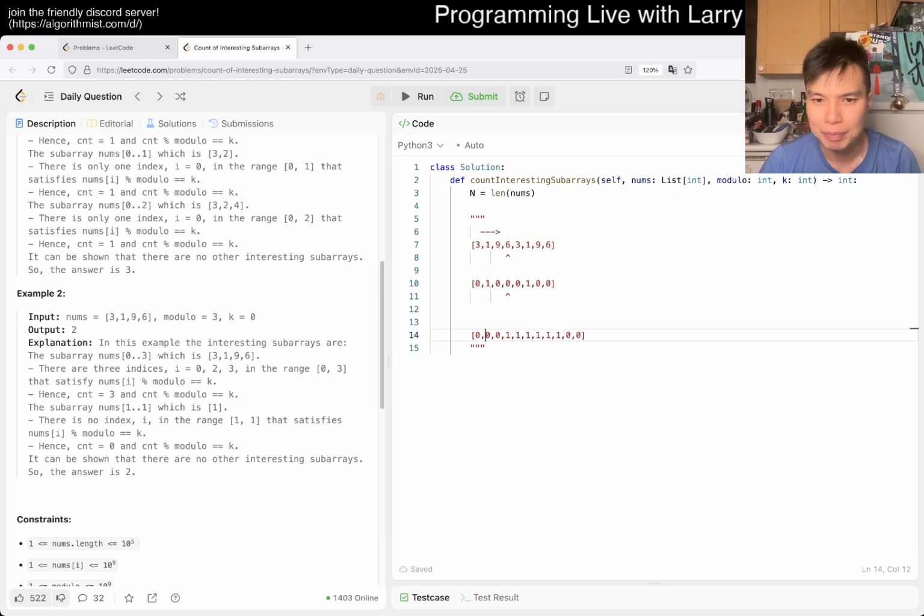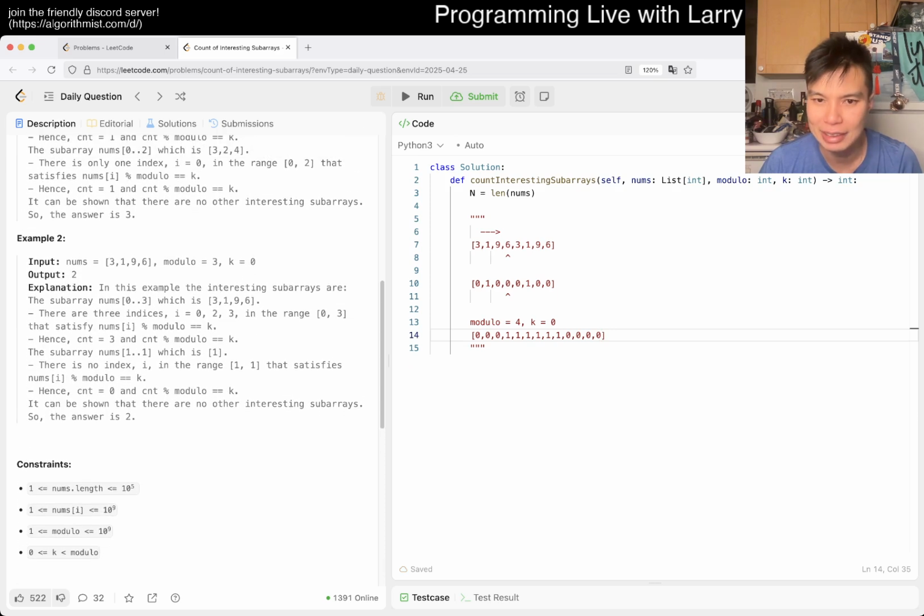Let's just say this case, modulo is equal to 4, k is equal to 0. So in this case, technically speaking, no, I'm wrong. I think the first time I was right. For some reason, I thought that, well, okay. I am right and wrong, but you have to be a little bit more precise still. What I mean by that is that if you have something like this, what this is saying is that we want at least 4 and maybe 8, 12, we'll deal with that later. But for 4, let's just say we want 4 exact zeros, because k is equal to 0.